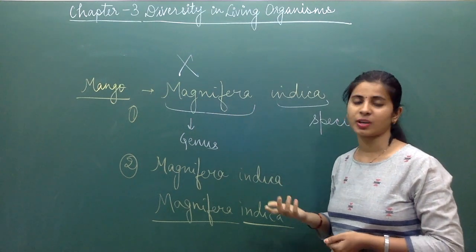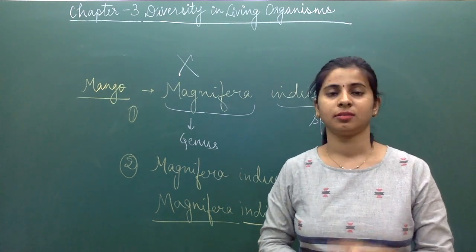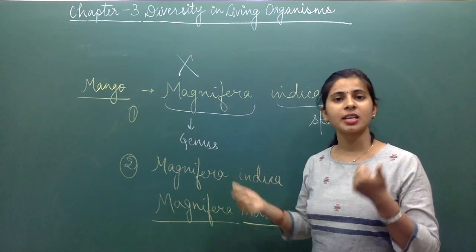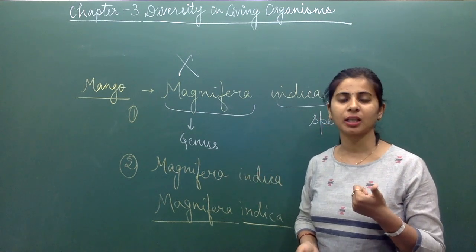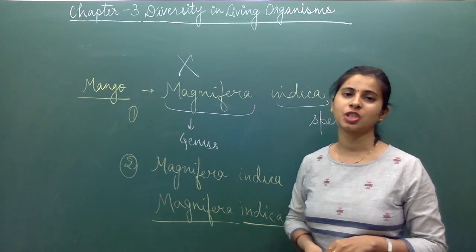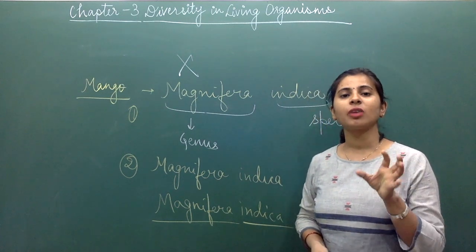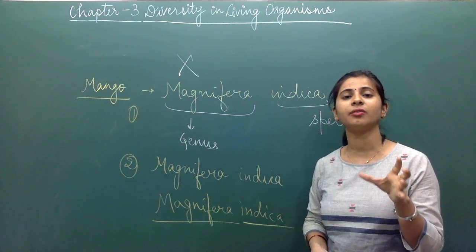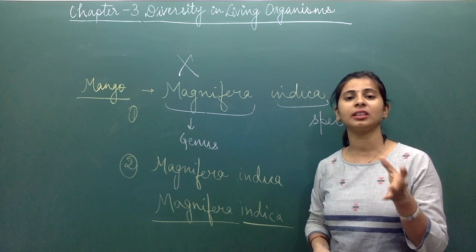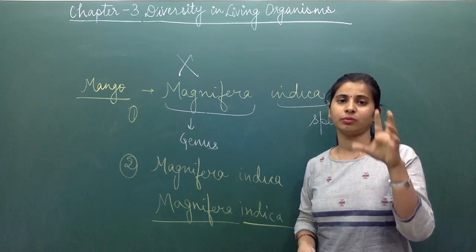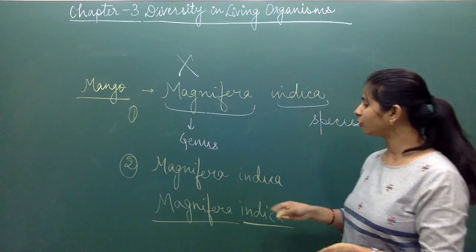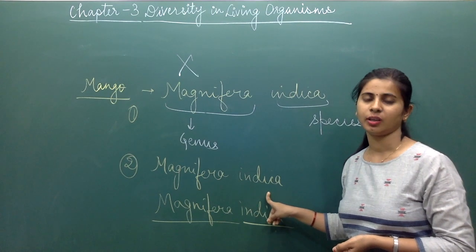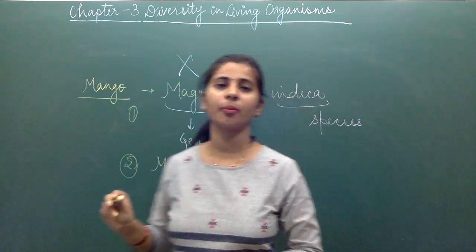First of all, the names arise from Latin or Greek words. Second, the first name is the name of the genus, which will be capital, and the second name is the name of the species, which will be small. In order to write in a correct way, we have to underline the words separately so that we do not get any confusion. So if you are writing in a straight way, then you have to underline. If you want to avoid the underline, simply write in cursive or italics. So these are the two important rules of binomial nomenclature.